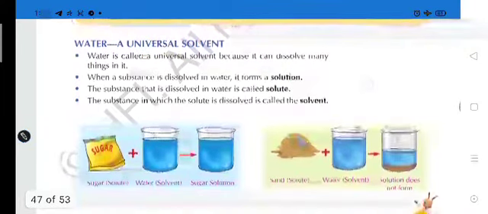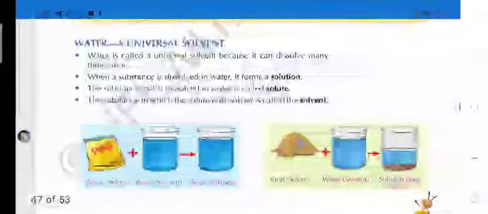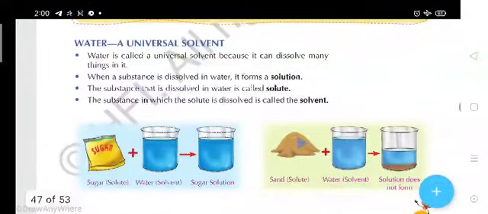Students, see, again I'm going to tell you, when a substance is dissolved in water, it forms a solution. Understood? Now what you have to know is the solute and solvent. That salt is the solute, and the water is the solvent, and the salt solution is here, that is called solution.